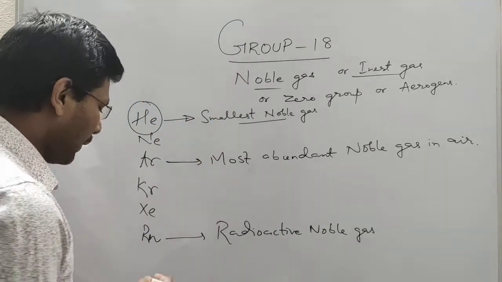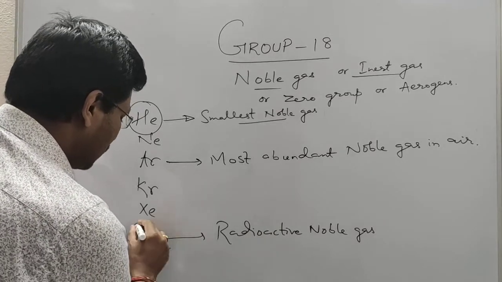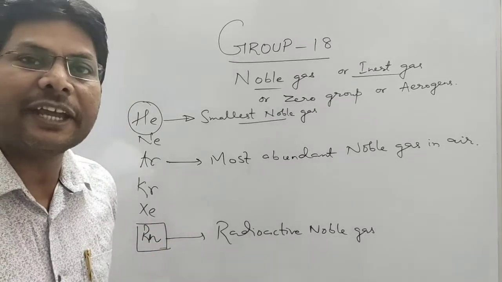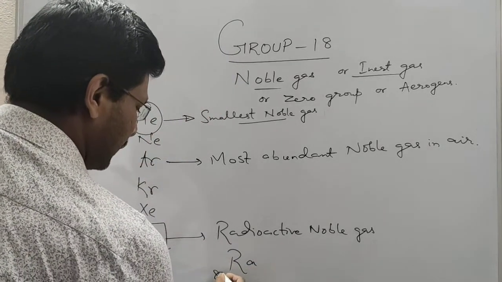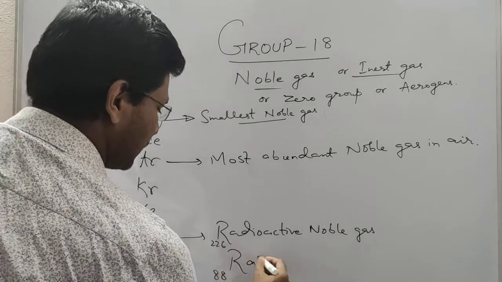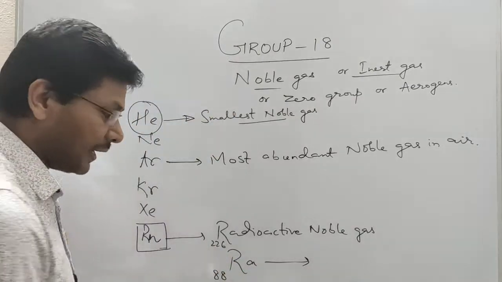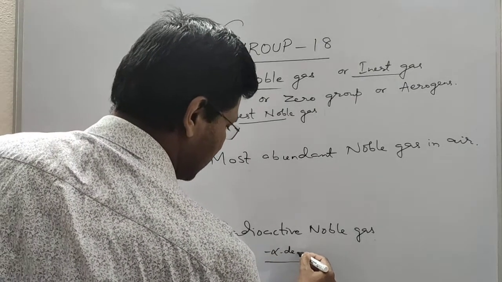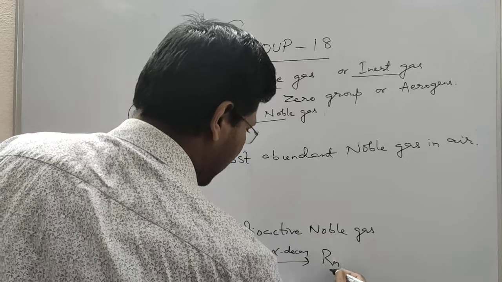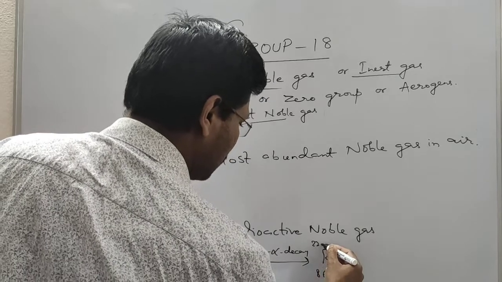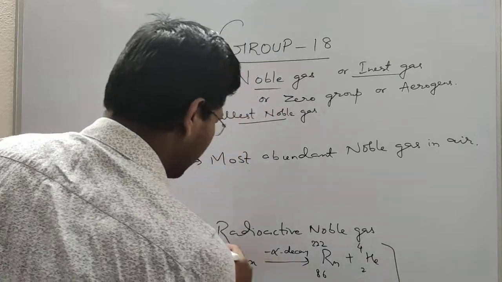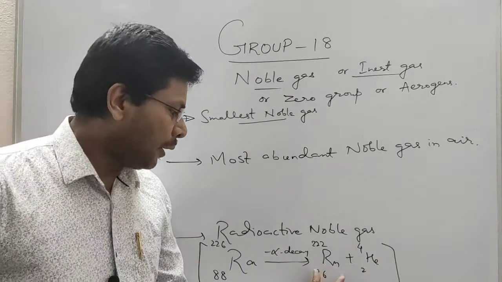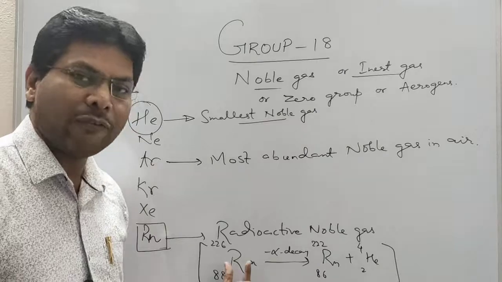And radon is obtained as a decay product of radium. So if we see radium 88226, when it undergoes alpha decay, it forms radon 86222 plus helium. This is called alpha decay. So radon is the product of alpha decay of radium.